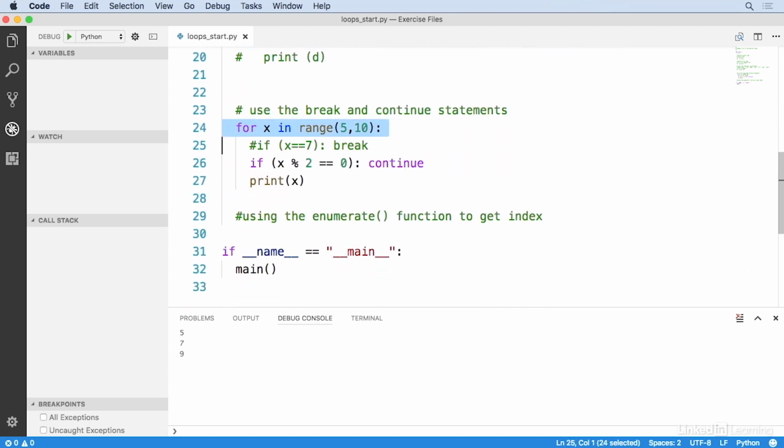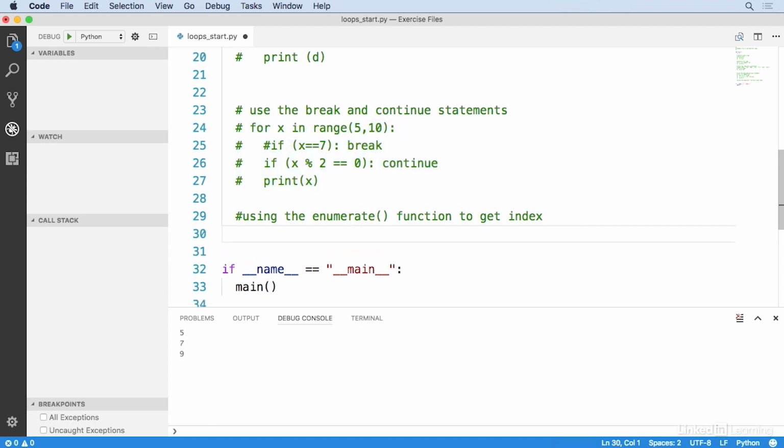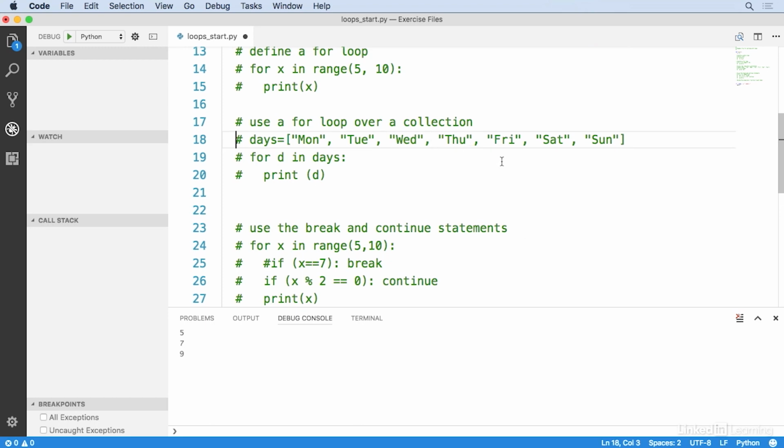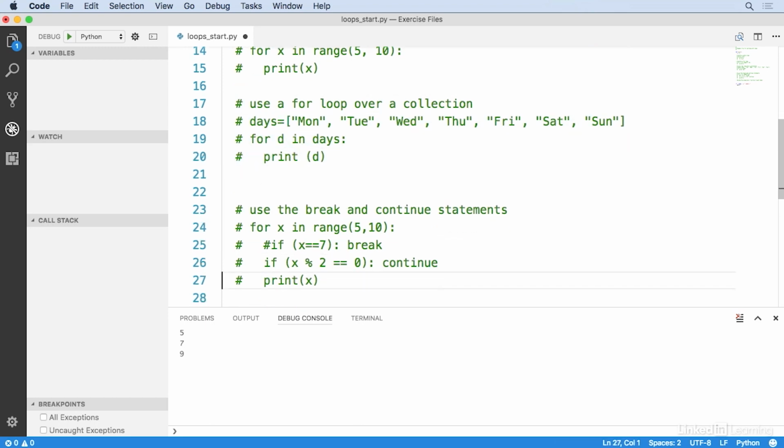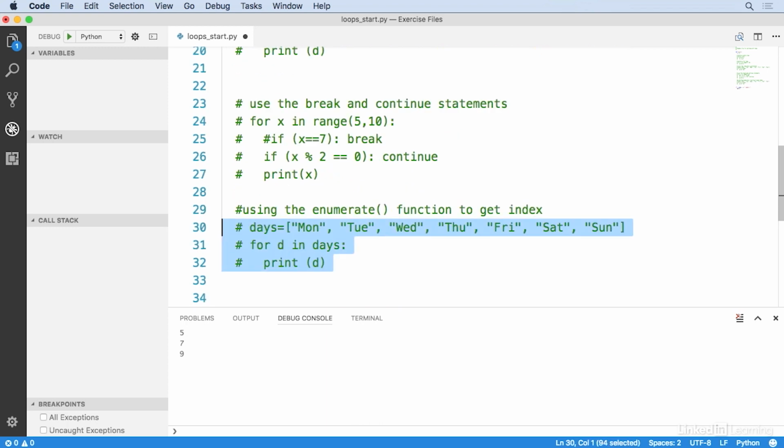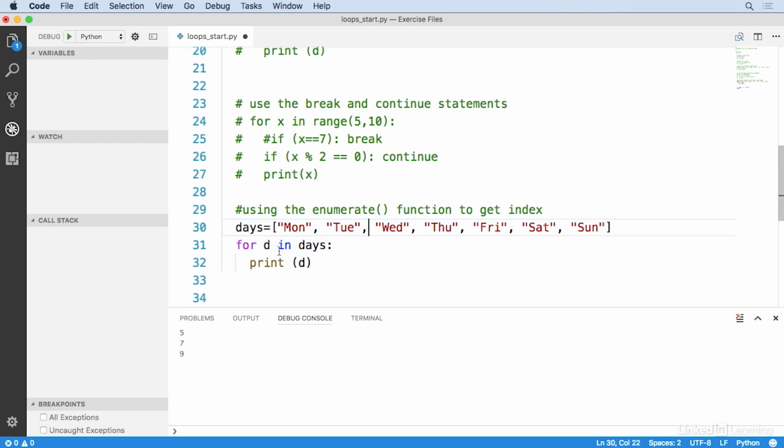Comment this out here. All right, so let's go back and revisit the loop we had up here where we were looping over the days. So I'm going to copy this, and I'm going to paste it down here, and I'll uncomment those lines. Now, remember earlier I said that normally the for loop in Python does not use an index variable, like there's no loop counter like you'd see in JavaScript. Well, you can get one if you really need it. Let me add the code here.